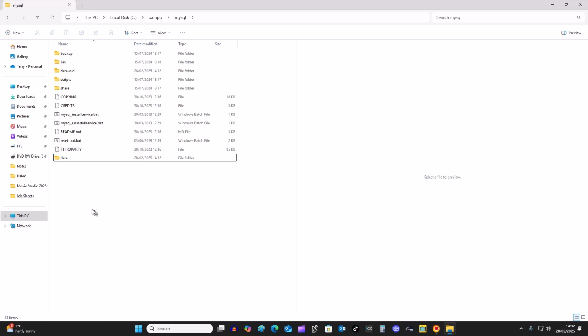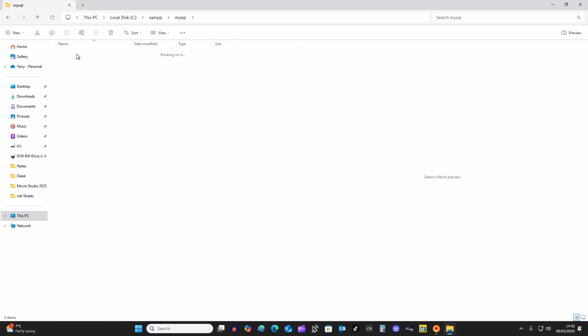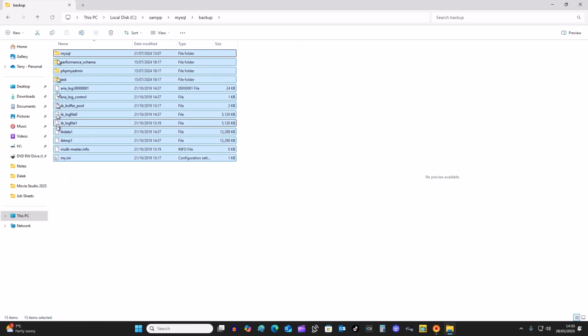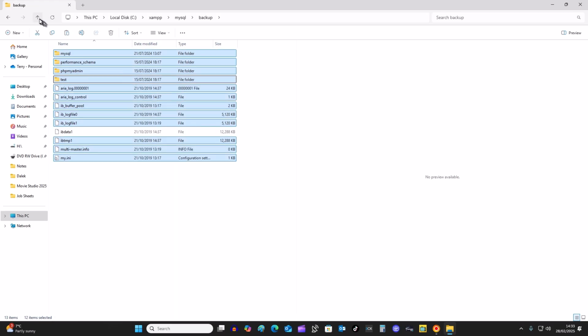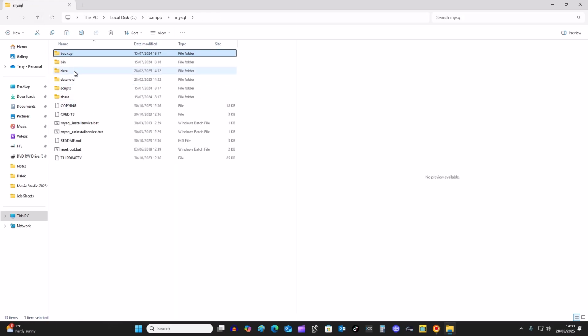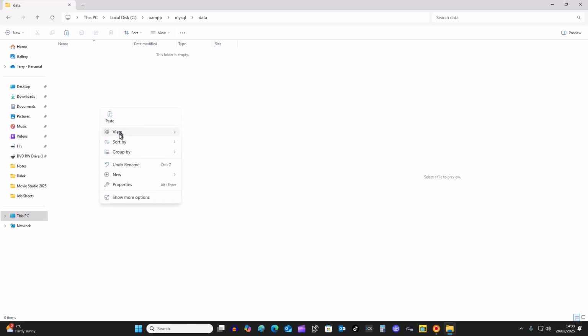Right, so that's that bit done. What you need to do then is double click the backup folder, highlight everything except this file here which is called ibdata1. So hold down the control key and click on that so it's not highlighted, and then all you do then is right click and copy everything, go back to the new data folder that you've created and paste everything into there.